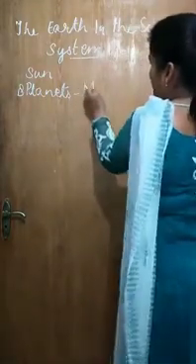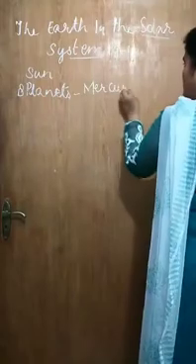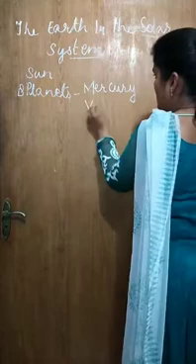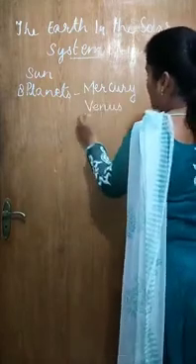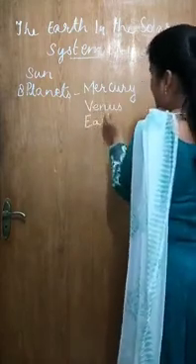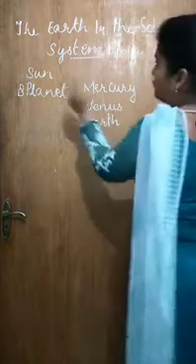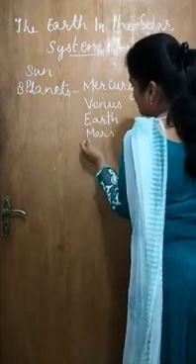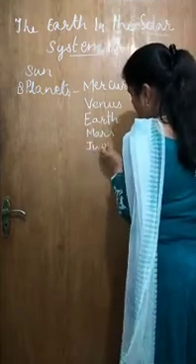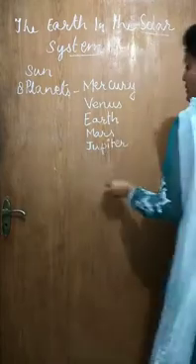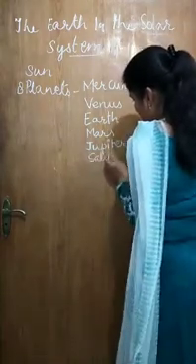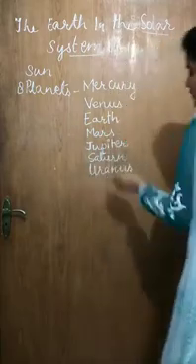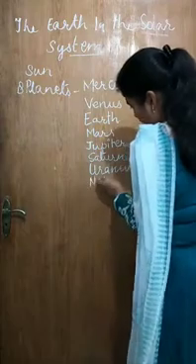First planet is Mercury, then Venus, Earth. Our planet Earth is third in the serial order of 8 planets. Then Mars, Jupiter, Saturn, Uranus and Neptune.